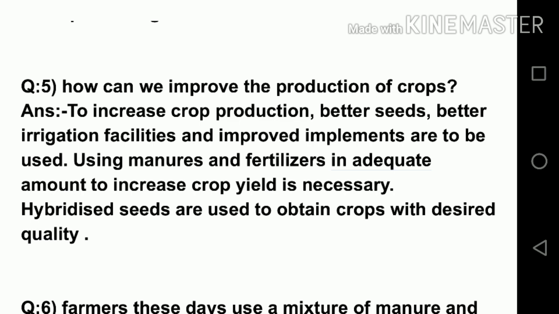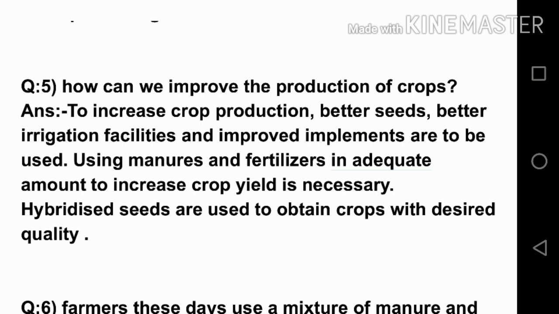First, to increase crop production, we have to use better seeds, better irrigation facilities, and improved implements. That is, the advanced implements we have to use. And then using manures and fertilizers in adequate amounts also helps to increase the crop yield, which is necessary. And we also have to use hybridized seeds, which are used to obtain crops with desired quality. So what is hybrid?